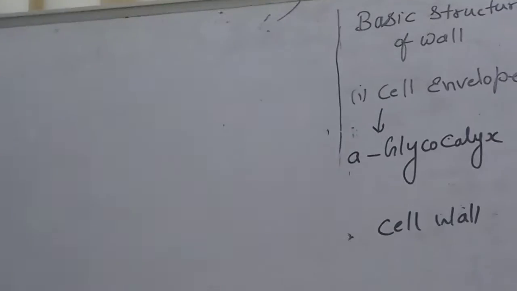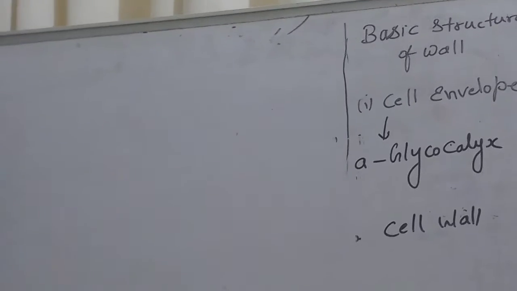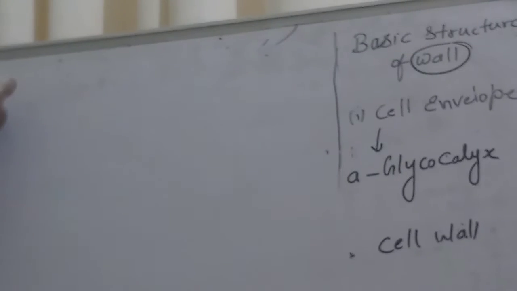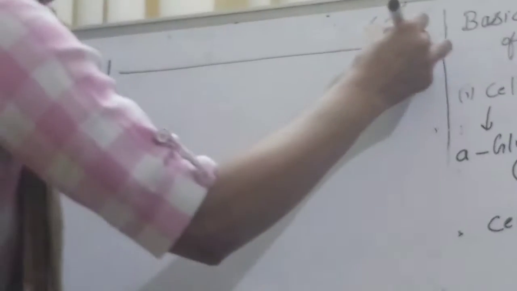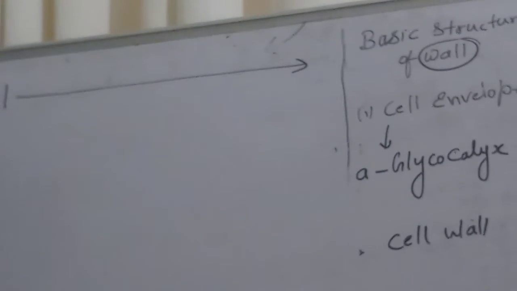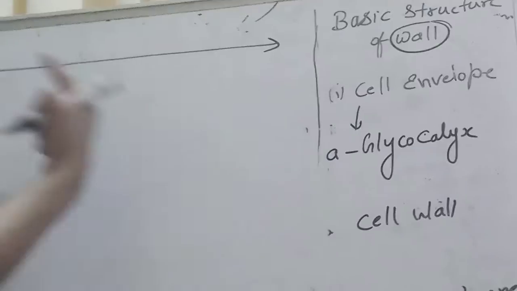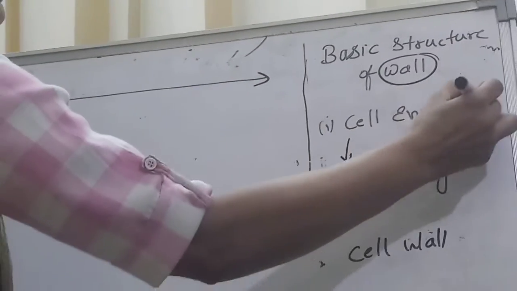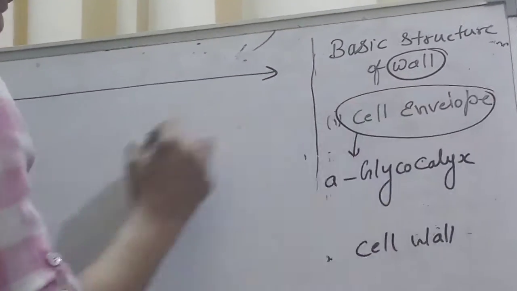So let's start from this cell, the prokaryotic cell. The first is the cell wall. What are the basic things we get in the prokaryotic cell? In the basic structure of the cell wall, there is a bounded layer, that is called the cell envelope.